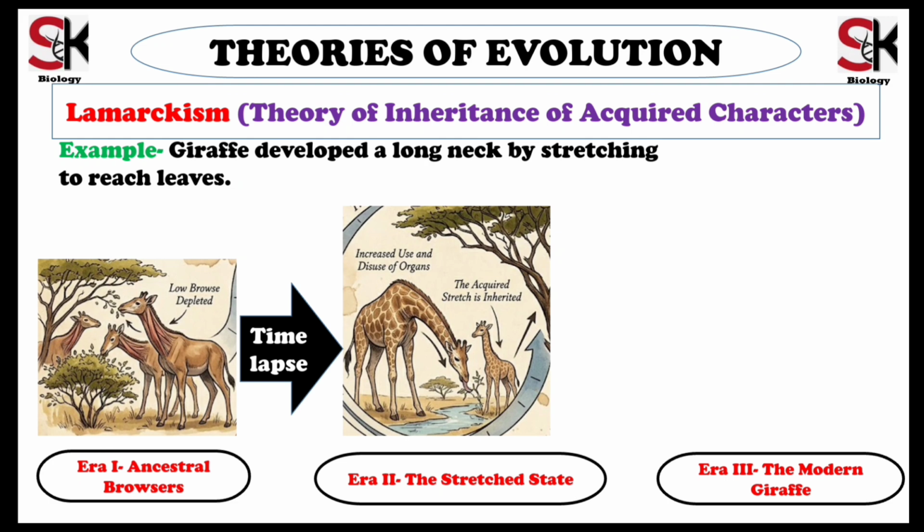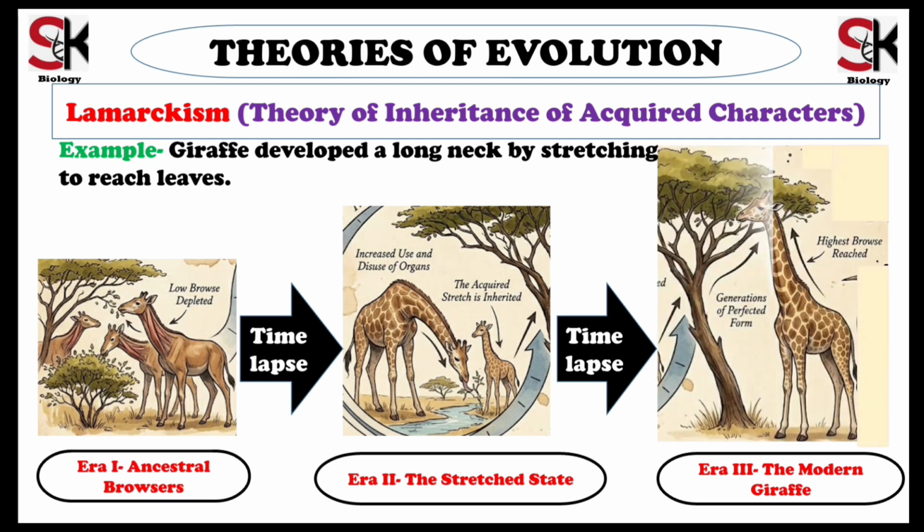According to the principle of use and disuse, this repeated stretching caused their necks to become longer. And in the third era, the modern giraffe, Lamarck argued that this acquired long neck was then passed down to the next generation. Over many generations of stretching and inheriting these changes, we arrived at the modern giraffe we see today.